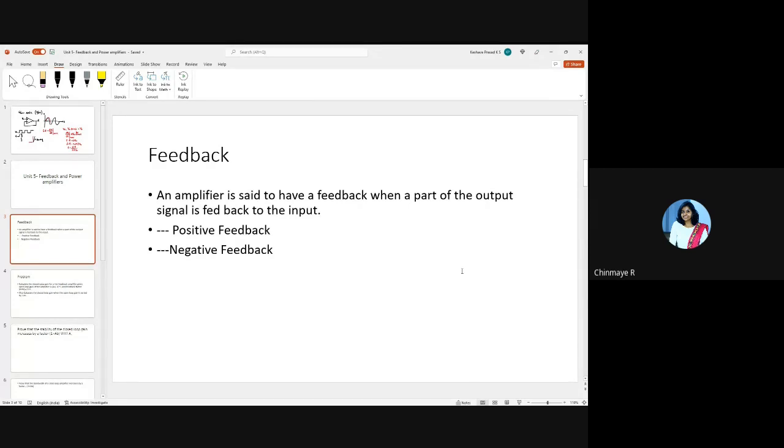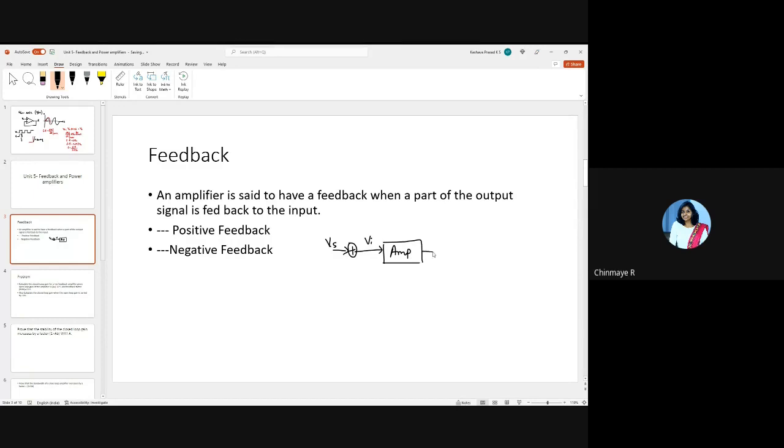So how do we represent that in terms of amplifiers here? So you will have an amplifier here. So you're giving an input signal to the amplifier. Let's call this Vs. So let's call this Vi.